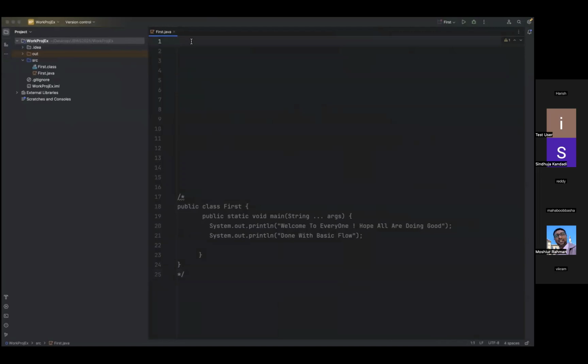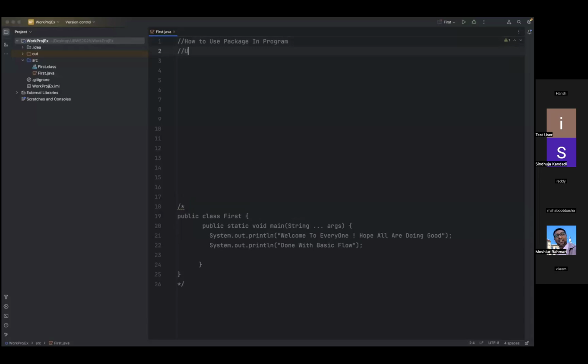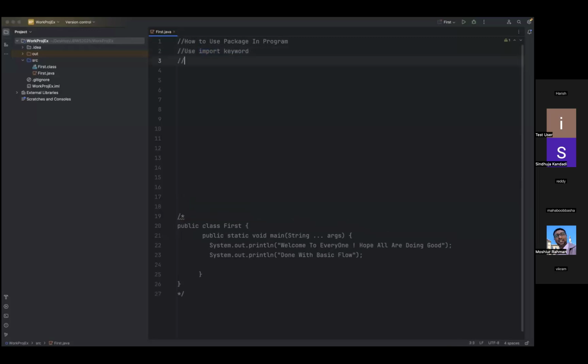Now how can I use a package in a Java program? The answer is to use the import keyword. What is import? Import is a keyword which can be used to get the package. So what is the syntax? The syntax to get that is import package name. To display the same message, let us rewrite the same example.